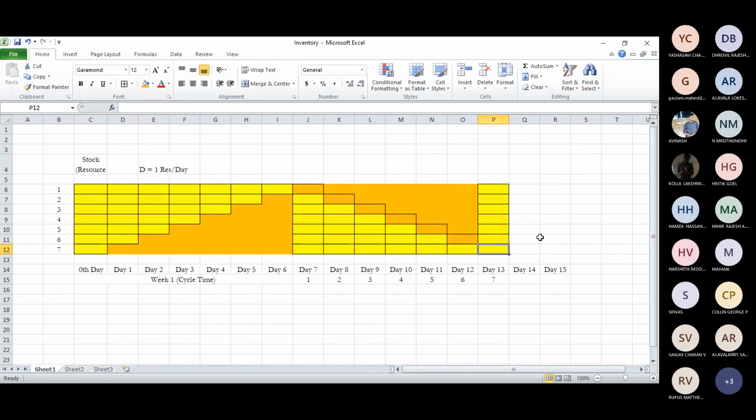See, this is typically inventory management. Since it's a simple thing, we were able to show you graphically. But if you have something complex, like multiple resources or a probability of demand instead of deterministic demand, what happens if 1 resource per day is not constant? Or another important thing: here the replacement is instantaneous, like there's no delay.